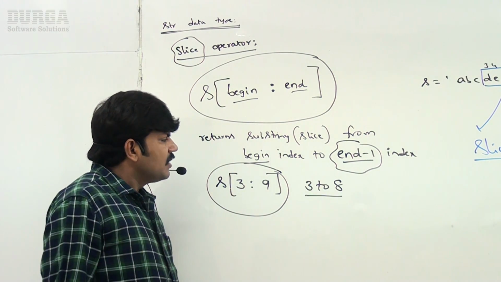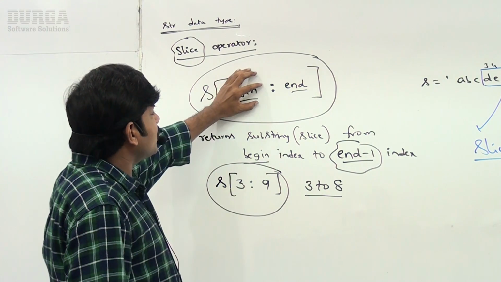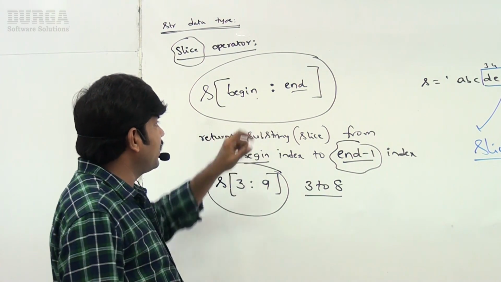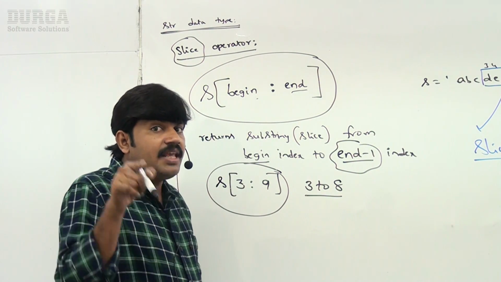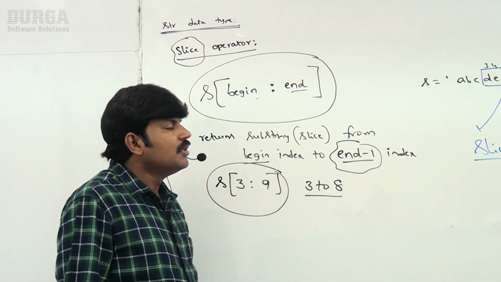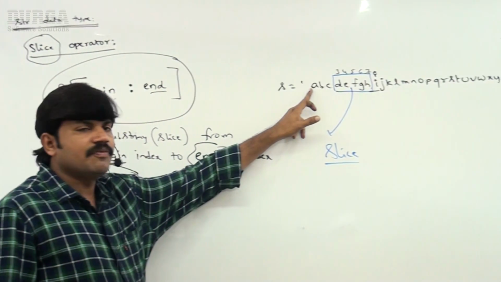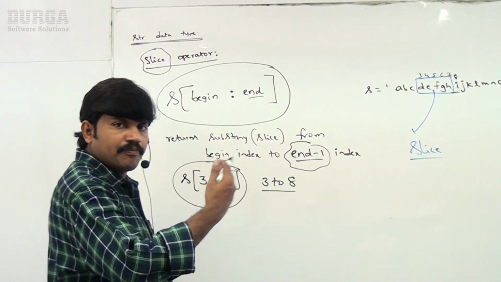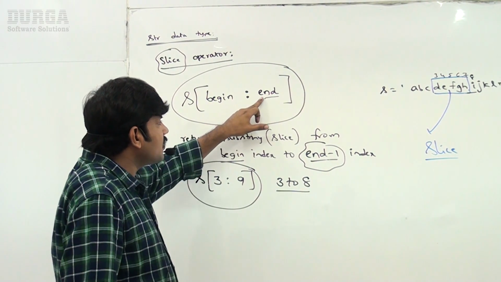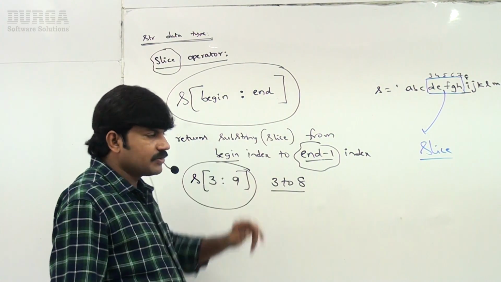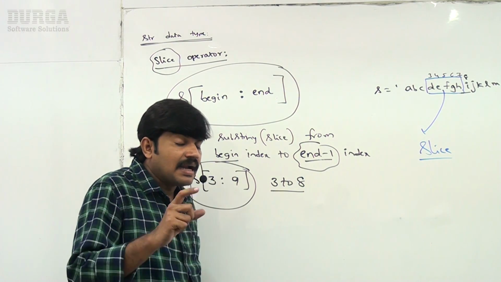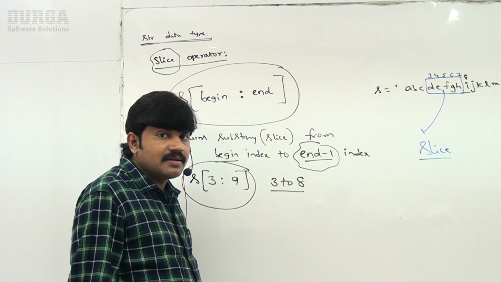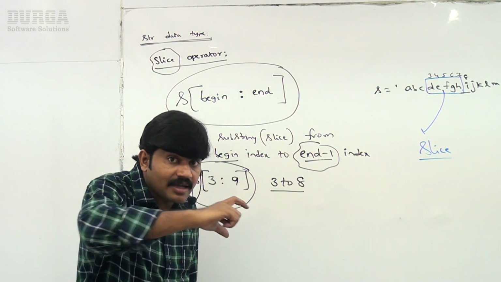Okay, aware of that. Next, if you are not specifying begin index, the default value for begin index is from the beginning. Remember this one, sir. The default value is 0, from the beginning of the string. If you are not specifying end index value, then it will consider until the end of the string. Remember this one.